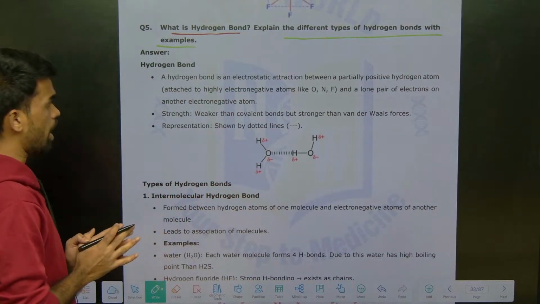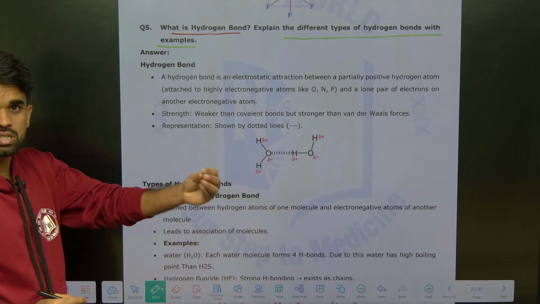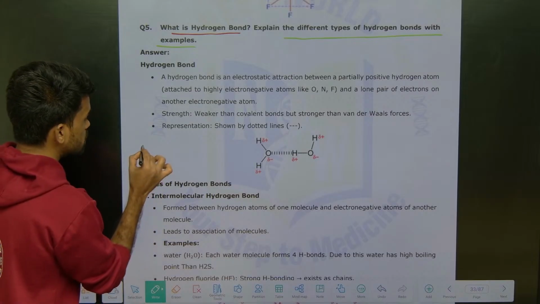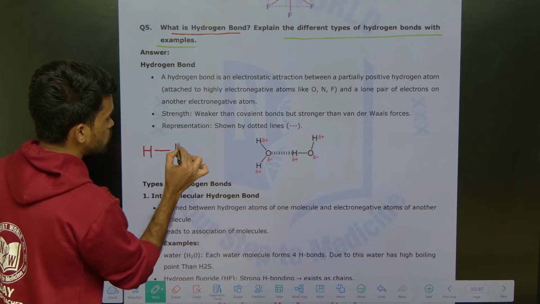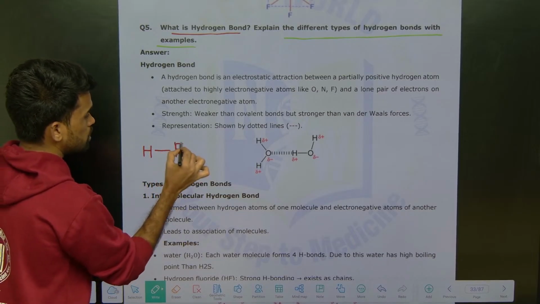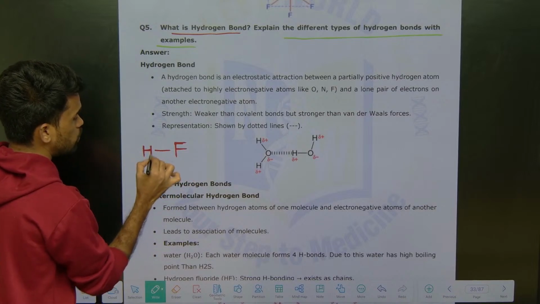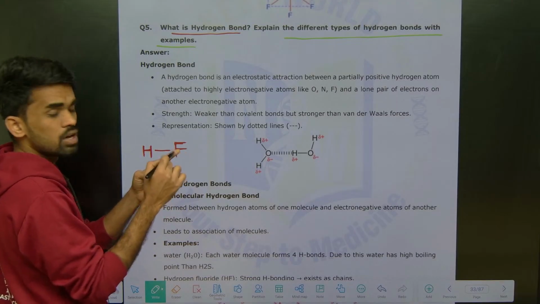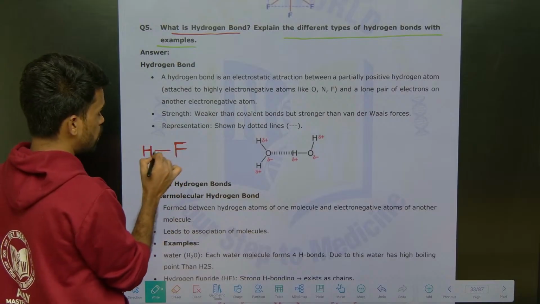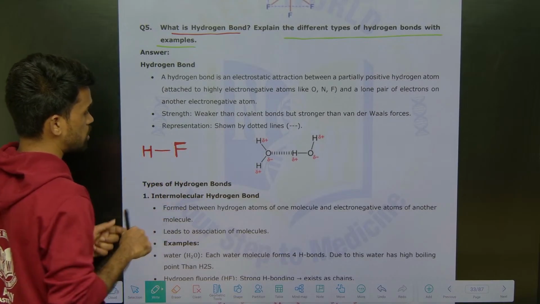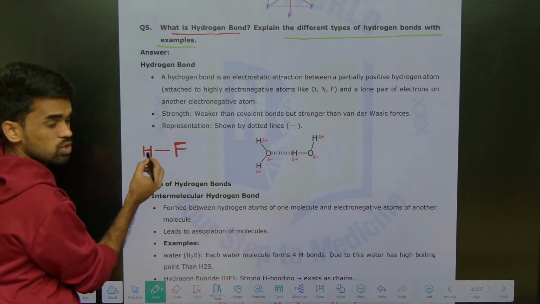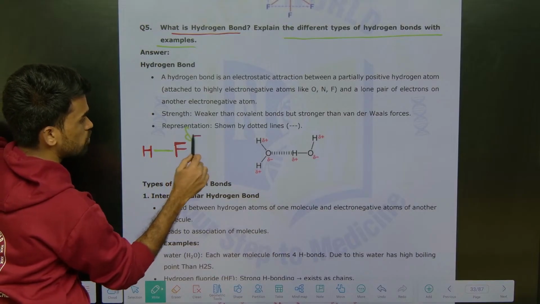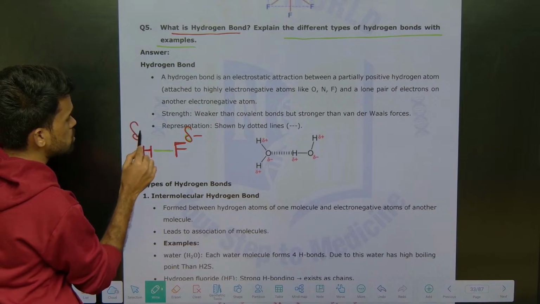See, hydrogen bond is nothing but an electrostatic force of attraction. Now how is this electrostatic force of attraction possible? Whenever there is a more electronegative atom, a hydrogen atom must be attached to it. A hydrogen atom is attached to more electronegative atoms like fluorine, oxygen, nitrogen. So hydrogen is attached to fluorine here. Now there is polarity in this bond: partial negative charge on the fluorine, and partial positive charge on the hydrogen.